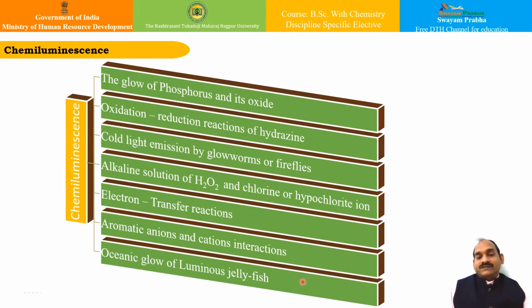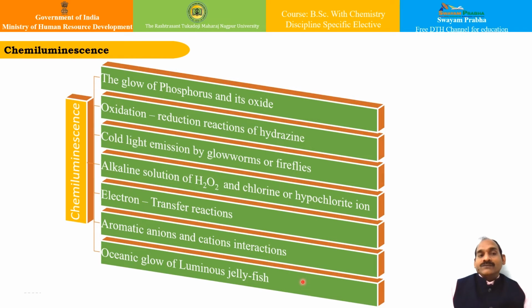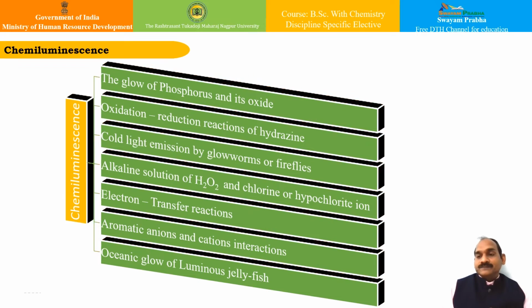This jellyfish light in the ocean you can observe particularly at night, isn't it? So these are the particular properties of chemiluminescence.